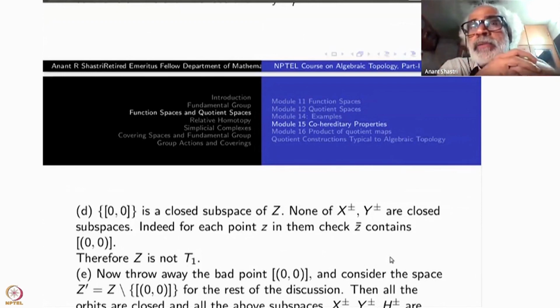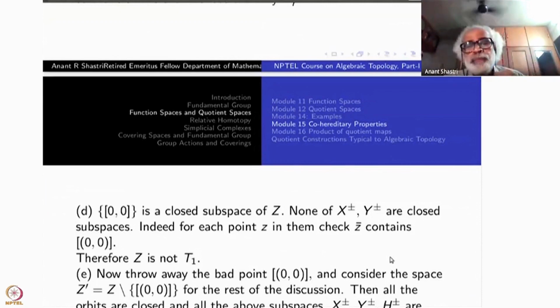So, an open ray is not a closed subset of R2, right? So these things are not closed. In fact, for each point z in them, if you take the closure, that will contain (0, 0).